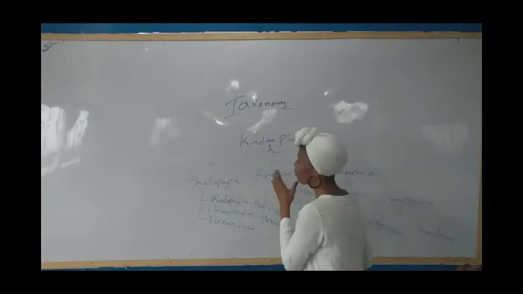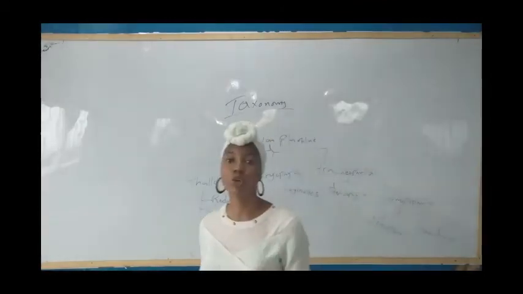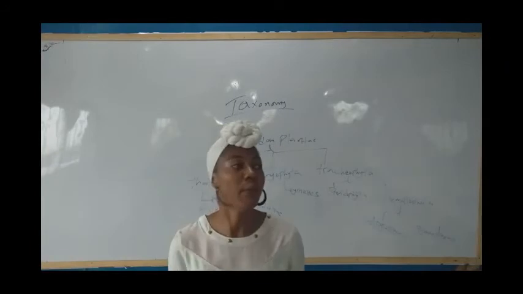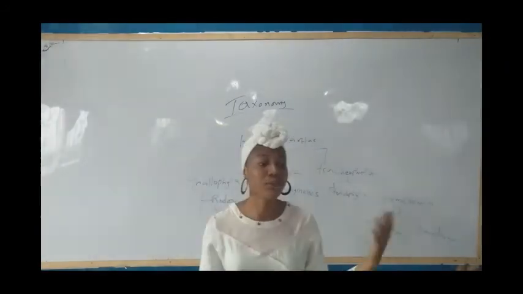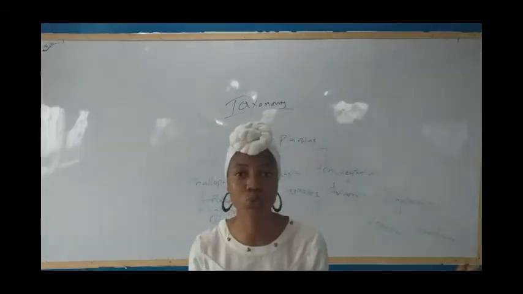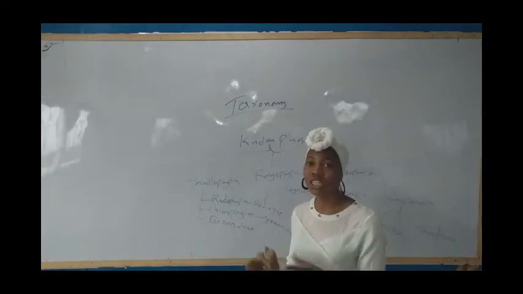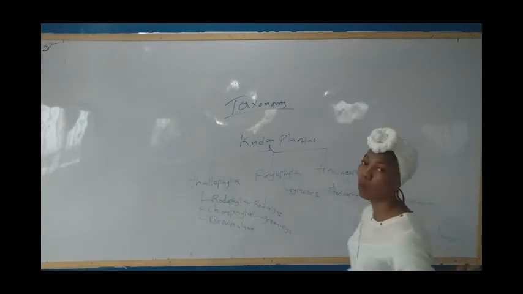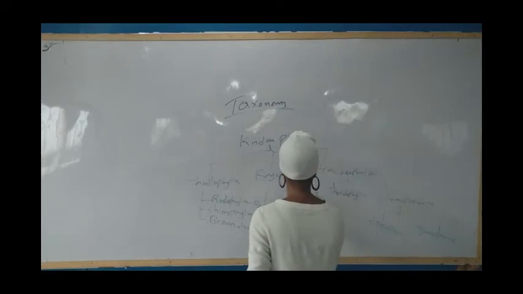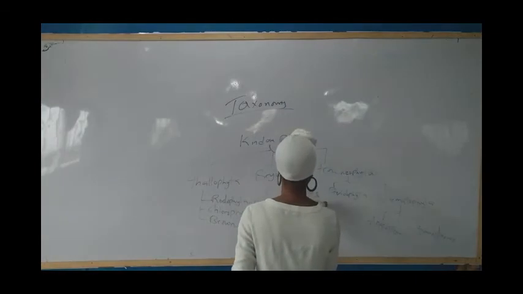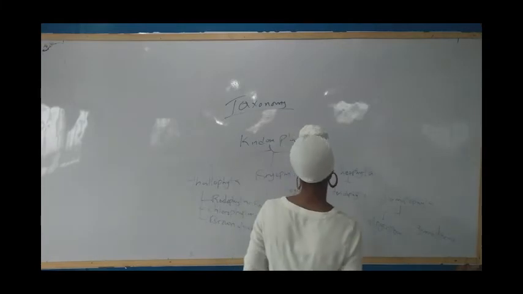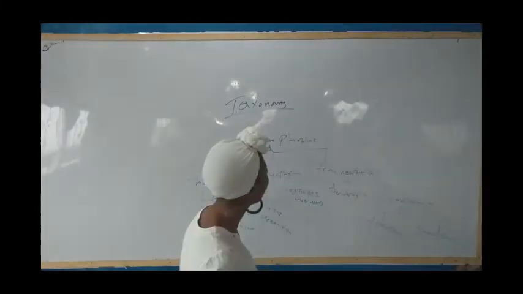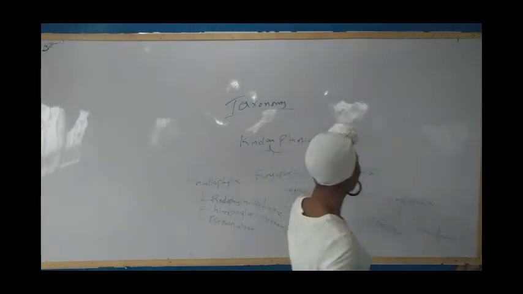One thing about Bryophytes is that they need a lot of water for fertilization, because the male and the female gametes need to swim to meet each other. So they need water for fertilization. A very important example is mosses and liverworts. So this is a very good example of Bryophytes. Now we move to Tracheophyta.